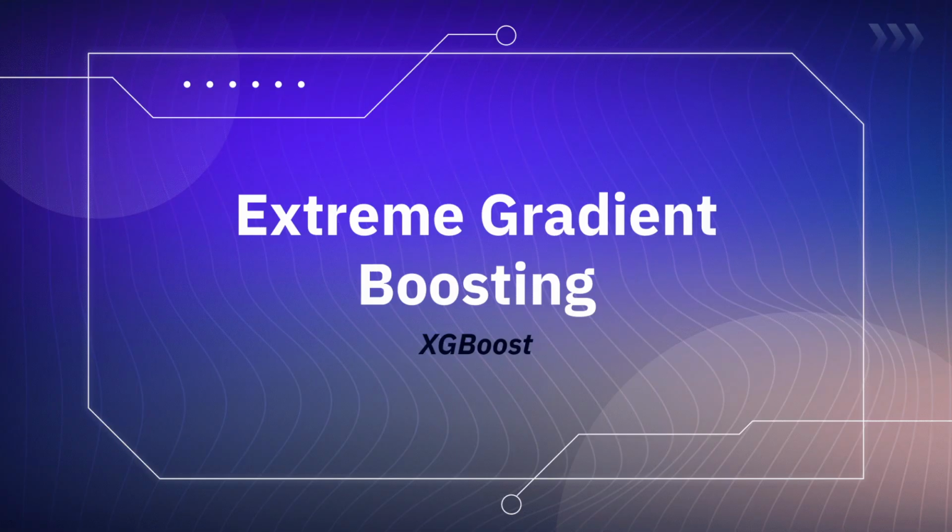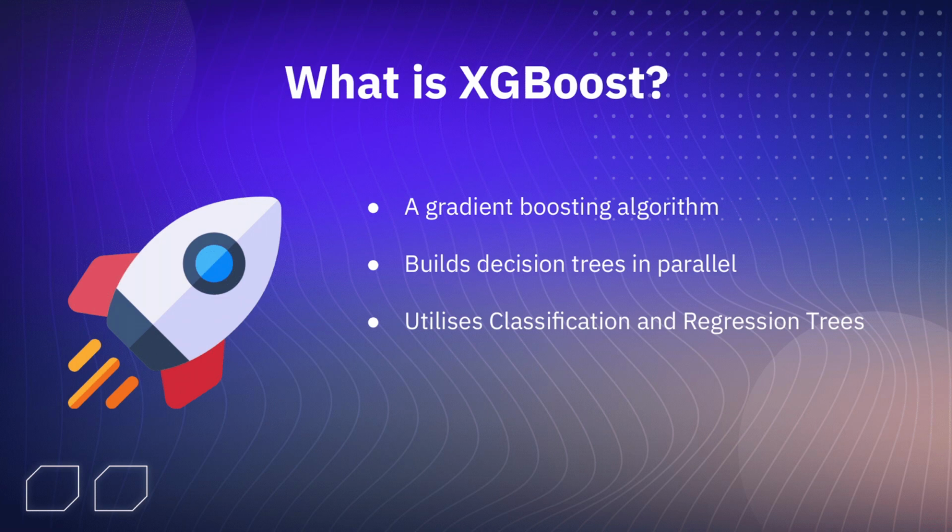The next model is called Extreme Gradient Boosting, shortened to XGBoost. XGBoost is a powerful algorithm building onto the normal gradient boosting algorithm that builds decision trees in parallel rather than in sequence. It utilizes classification and regression trees to store real-valued scores in leaf nodes. The scores can be converted later into categories to support classification problems or kept as is to solve regression problems.